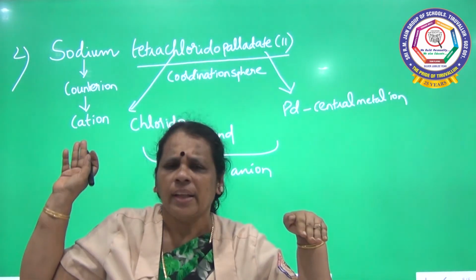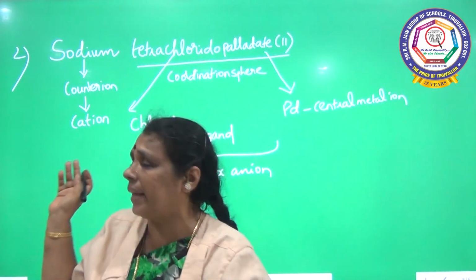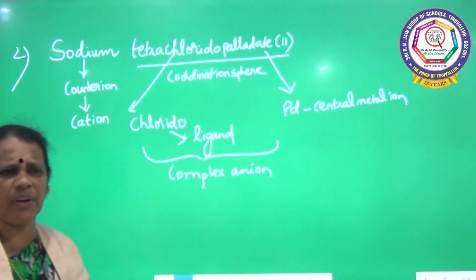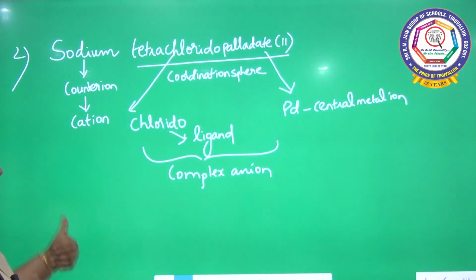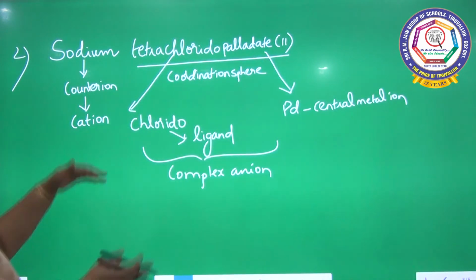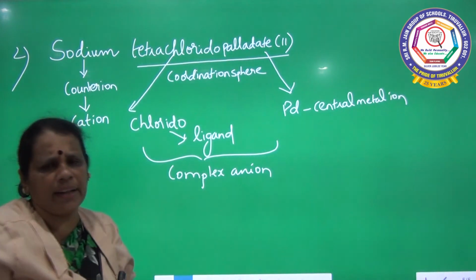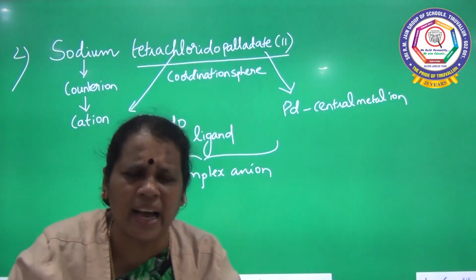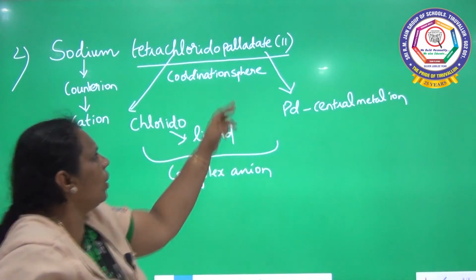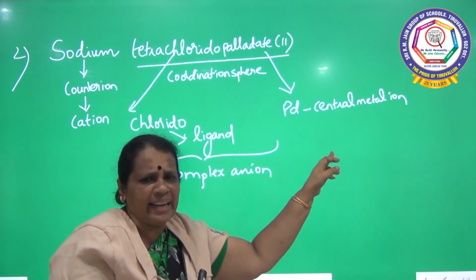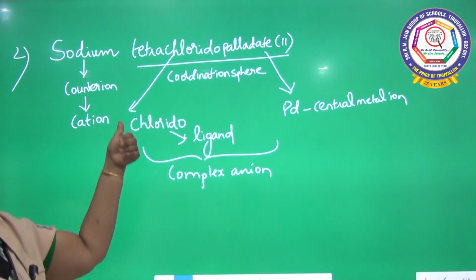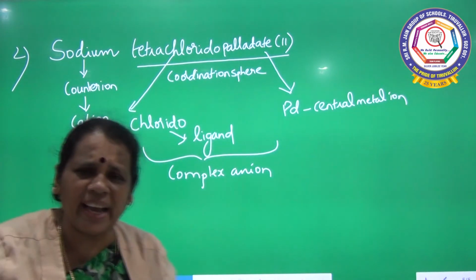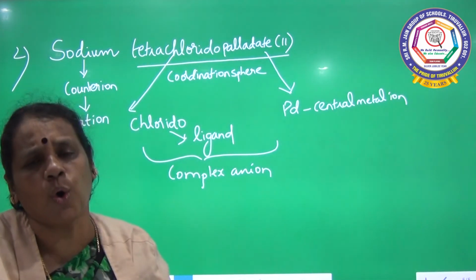First I told the counter ion: here the counter ion is sodium, which is positively charged, so it is a simple cation. And I have written the coordination sphere. Already I told you there will be a central metal ion accompanied by a ligand. What is the central metal ion here? Palladium. What is the ligand here? Chlorido. It is a negative ligand, that's why it ends with O, chlorido.